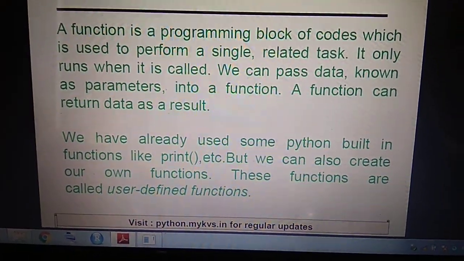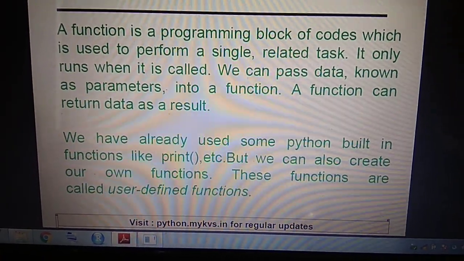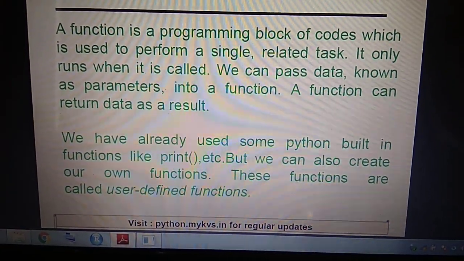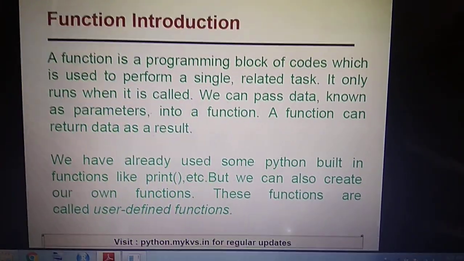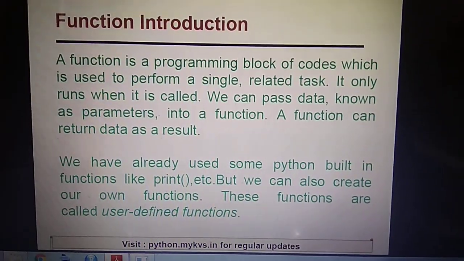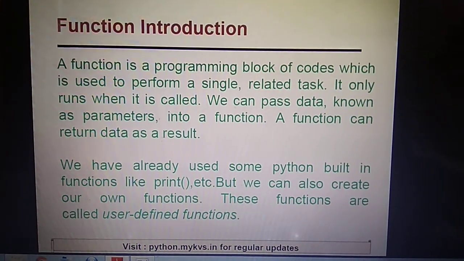In Python, there are two types of functions. The first one is built-in function, the second one is user-defined function. In user-defined functions, we can create our own functions. Now the question is, why do we need functions in Python? The need is to create functions in Python.